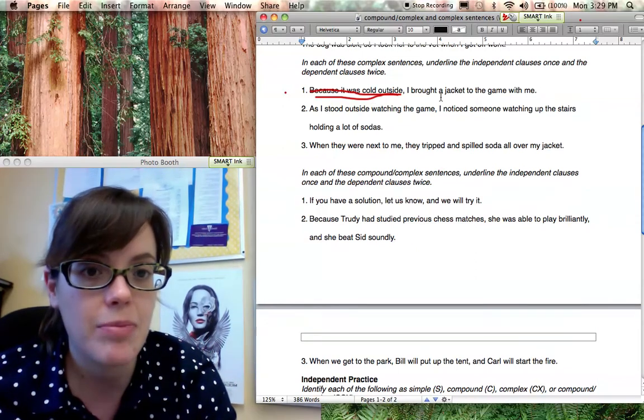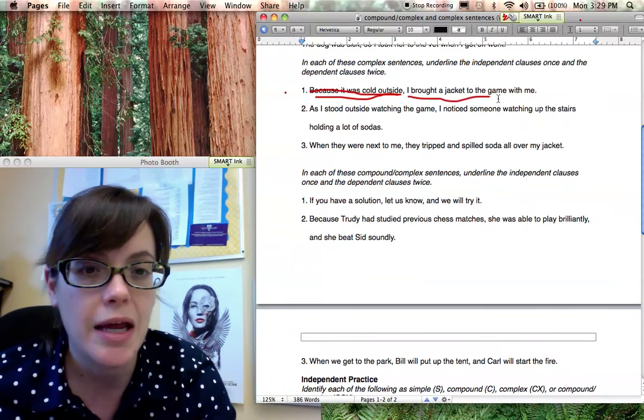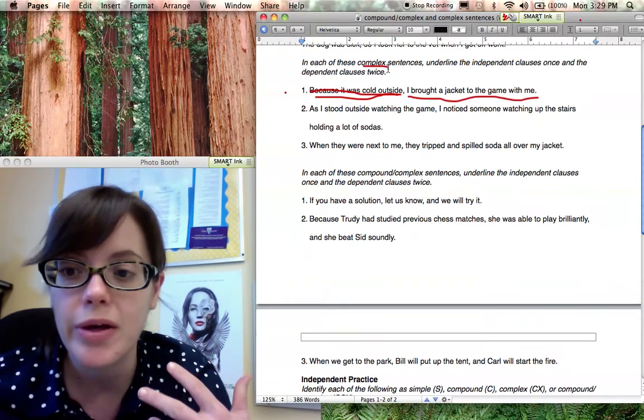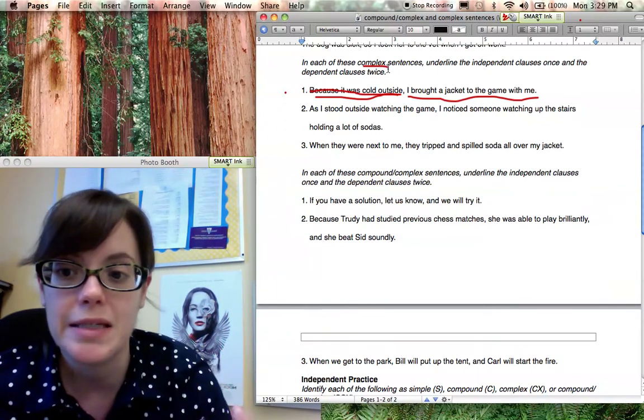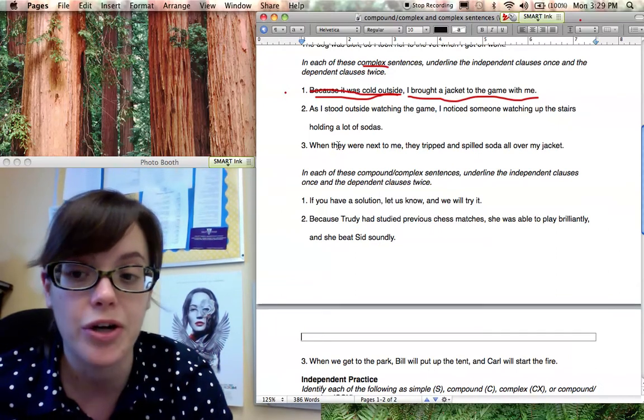And then I brought a jacket to the game with me. That could stand alone as its own sentence, so that's independent. And I know each of these is complex, all right? So I know I'm looking for an independent and a dependent. All right, I want you to go ahead and do 2 through 3 for me on your own really quickly.